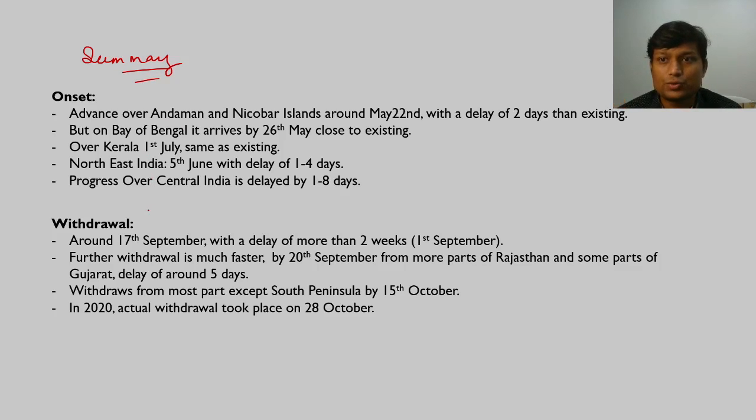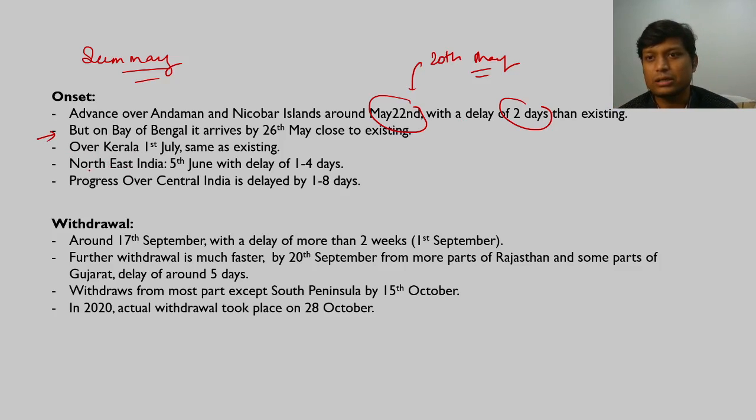So when it comes to onset, we are saying that advance over Andaman and Nicobar Islands is around 22nd May, right? That is a delay of 2 days than existing. The earlier date was 20th May, and now there is a delay of 2 days. So we are considering the new date as 22nd of May. Similarly, on the Bay of Bengal it arrives precisely on 26th of May, close to the existing date. Again, that is not an issue. Over Kerala it remains, not July, this should be June, so I will just correct it.